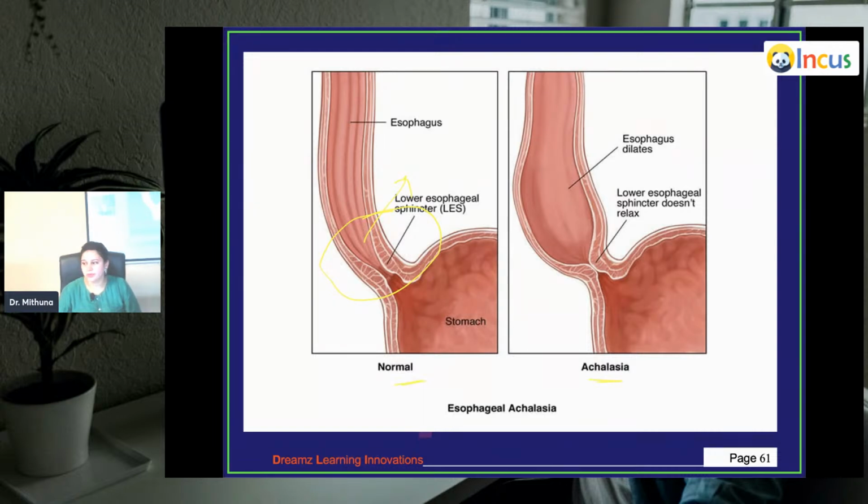This is normal. Here you have a normal lumen. This is the lower esophageal sphincter, which relaxes whenever there is peristalsis. But here it is not relaxing. You can see it's all narrow. It's completely closing the lumen. And what is happening because of the pressure? Food is accumulating here. So that area of the esophagus undergoes dilatation.